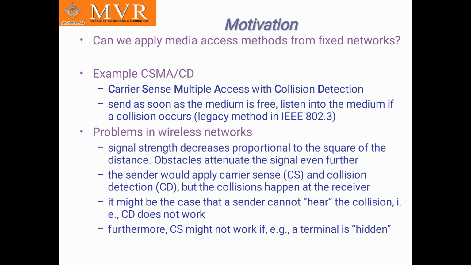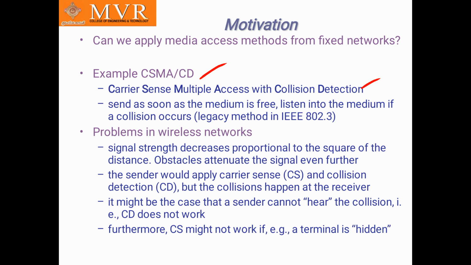So the motivation in MAC is: can we apply media access methods from fixed networks? Yes, we can apply them. An example is CSMA/CD. CSMA stands for carrier sense multiple access, and CD for collision detection.